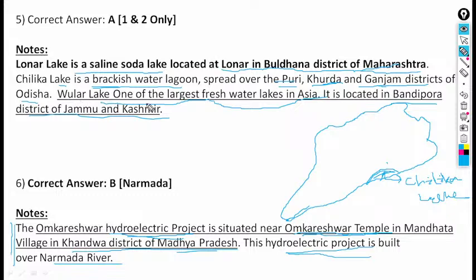Ular Lake is one of the largest freshwater lakes in India. Ular is the largest freshwater lake in Asia. It is located in the Bandipur district of Jammu and Kashmir.